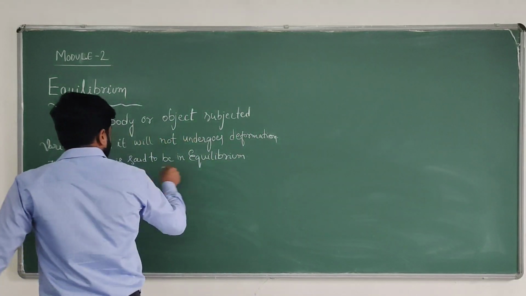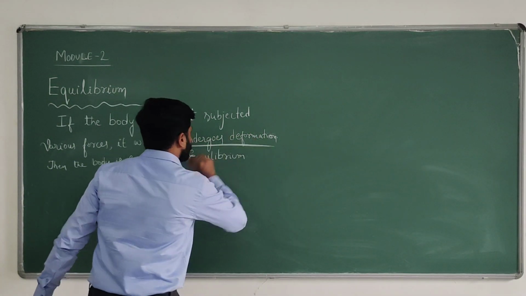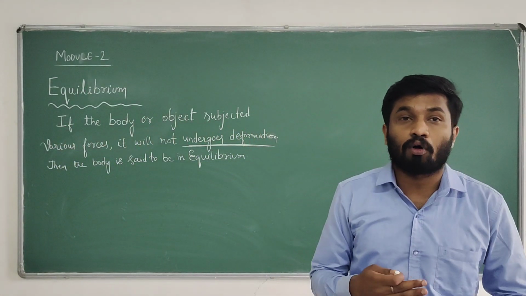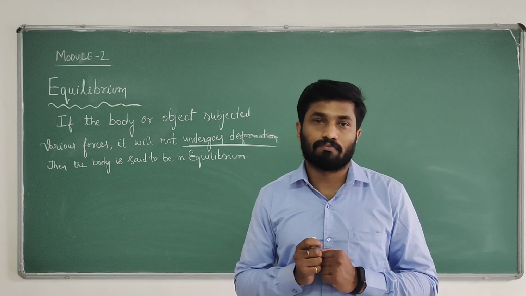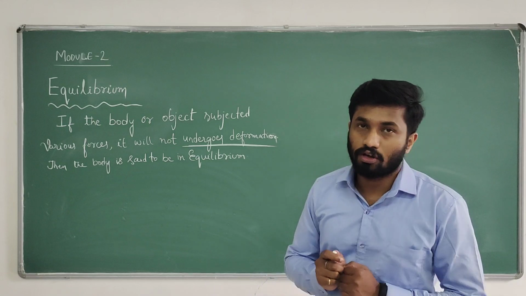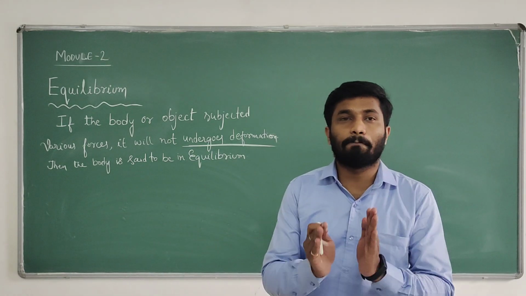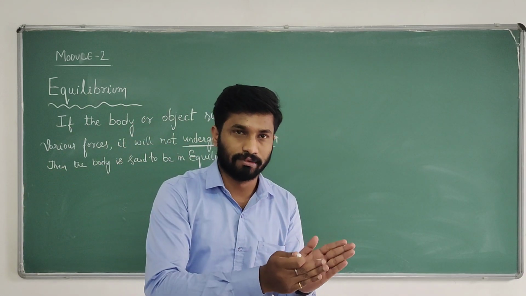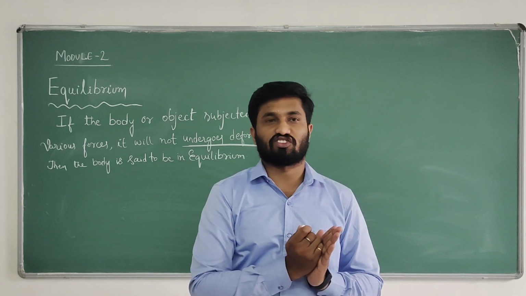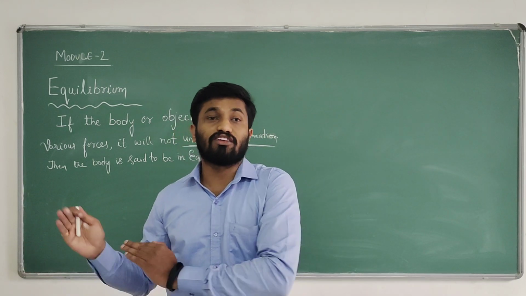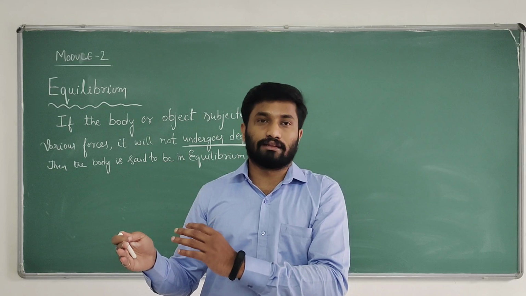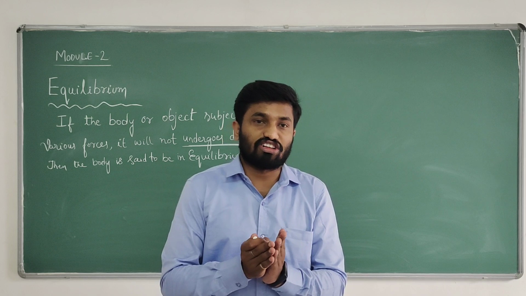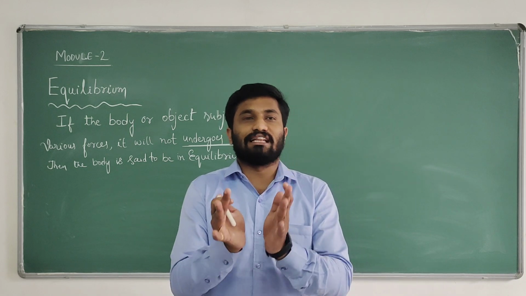So generally it will not undergo deformation. What is meant by deformation? That is very, very important. What are the different kinds of possible deformations in a system? It plays a major role. Also, in your syllabus, you are having only planar systems. We know that generally we are having space and planar systems. Planar means it is a two-dimensional system. Space system means it is more than the xy plane, you are getting three planes. It's a space structure. But strictly speaking, you are having only planar.